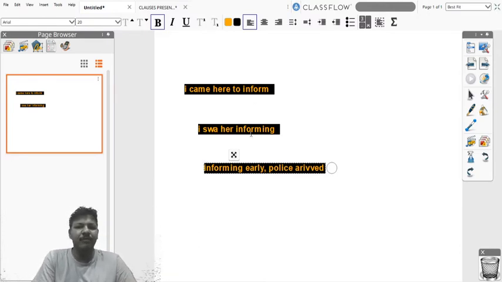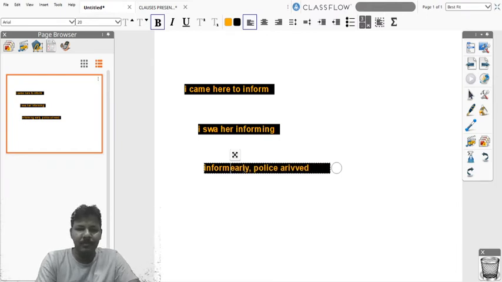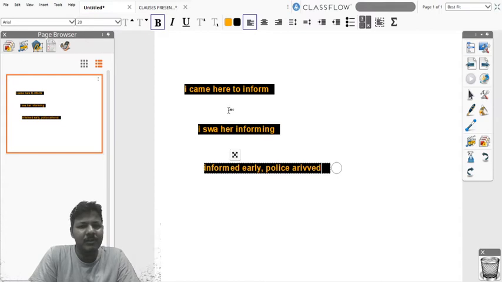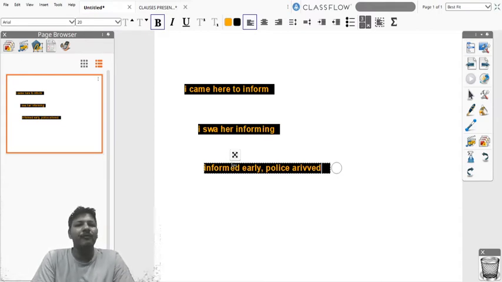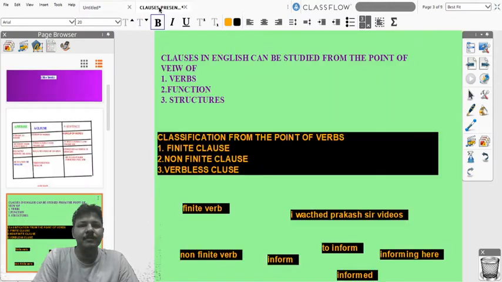Here in this sentence, to inform, informing and informed early. So here it is to-infinitive, here it is present participle, here it is past participle. So here they don't have subjects in them. So these are called non-finite verbs, friends. So we will go to our presentation. I hope you understand what is a finite verb and what is a non-finite verb. So we will go to the next slide, friends.